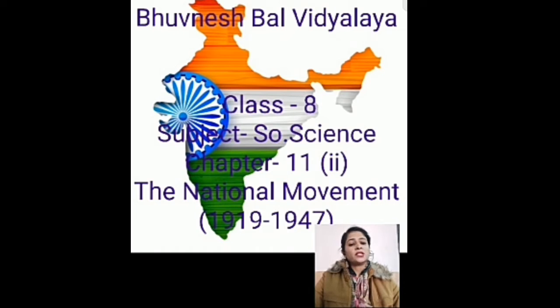So many people sacrificed their lives for giving us independence. So it's an important chapter of our history. In this chapter, we discuss the 1919 to 1947 movements. In 1947, we got independence and India became independent. For this, how many leaders sacrificed their lives, how many leaders were involved, we are discussing all these things in this chapter.